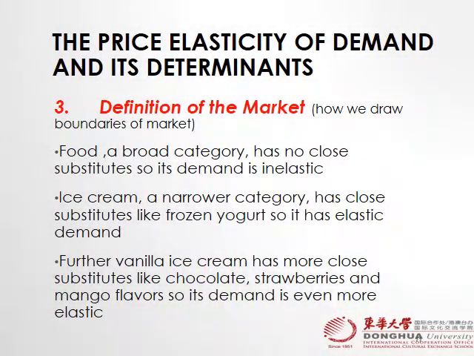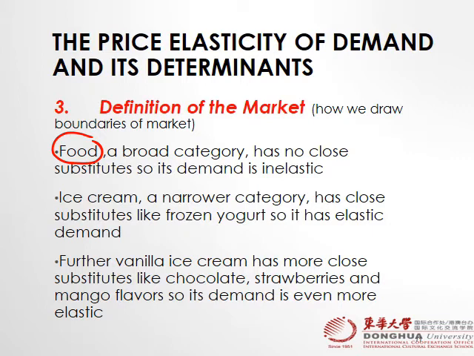Now the third one is the definition of the market. It means are we seeing the market broadly or narrowly, right? For example, food. We're not talking about sandwiches, fruits, burgers, meat. We're just talking about food. Food is a broader category.